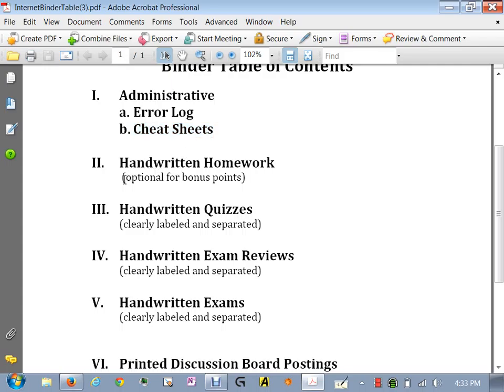Handwritten homework can go in the second section. This is optional. You do not have to have all your handwritten homework. When you're doing problems online, you might redo a problem 3 times before you get it right, so I don't need all that. But if you do put all that in there, it's bonus.